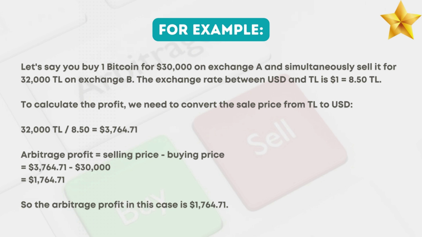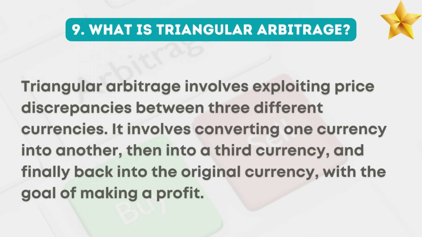To calculate the profit, we need to convert the sale price from Turkish lira to USD. 32,000 Turkish lira over 8.5 equals $3,764.71. Arbitrage profit equals selling price minus buying price equals $3,764.71 minus $30,000 equals $1,764.71. So the arbitrage profit in this case is $1,764.71.